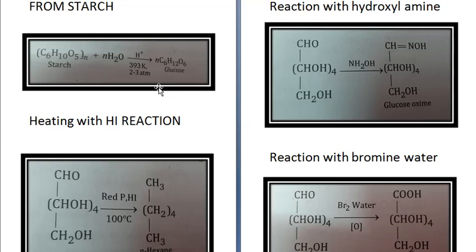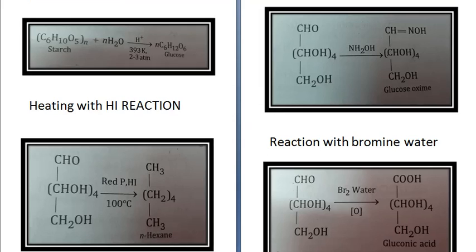This shows that glucose has a straight chain of carbon atoms: CHO, (CHOH)4, CH2OH. This is how glucose is represented. So 1 and 4 carbons here and 1 carbon here, that makes it 6 carbons. In the presence of red phosphorus and HI at 100 degrees Celsius, it gives n-hexane, CH3(CH2)4CH3. So this is a straight chain structure.